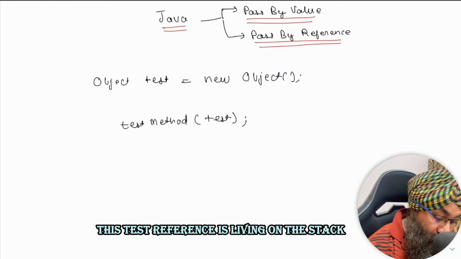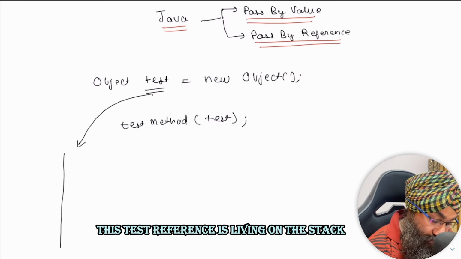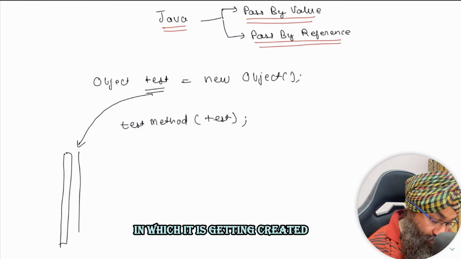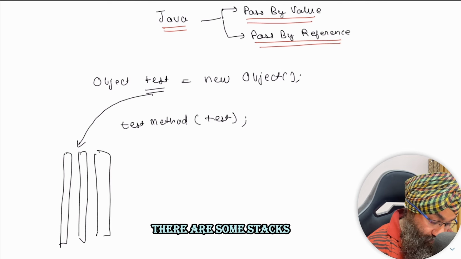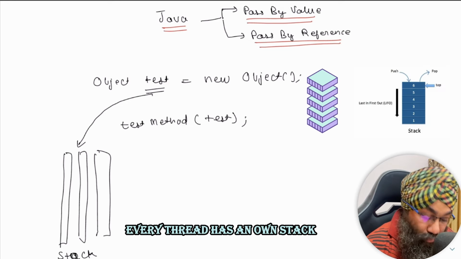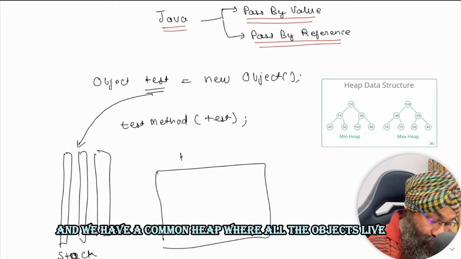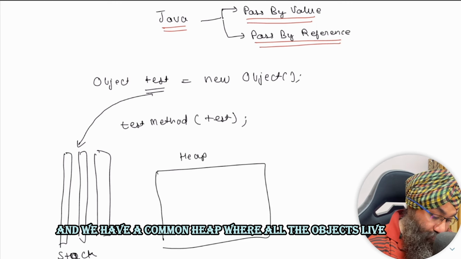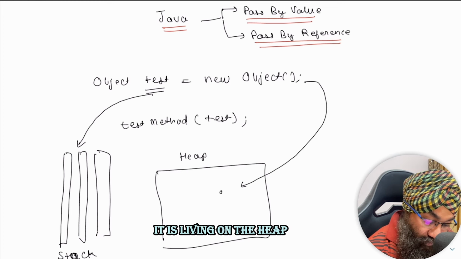So when we do this, the test reference is living on the stack in which it is getting created. When we start our Java process, there are some stacks that get initialized. Every thread has its own stack and we have a common heap where all the objects live. So this new object which got created is living on the heap.